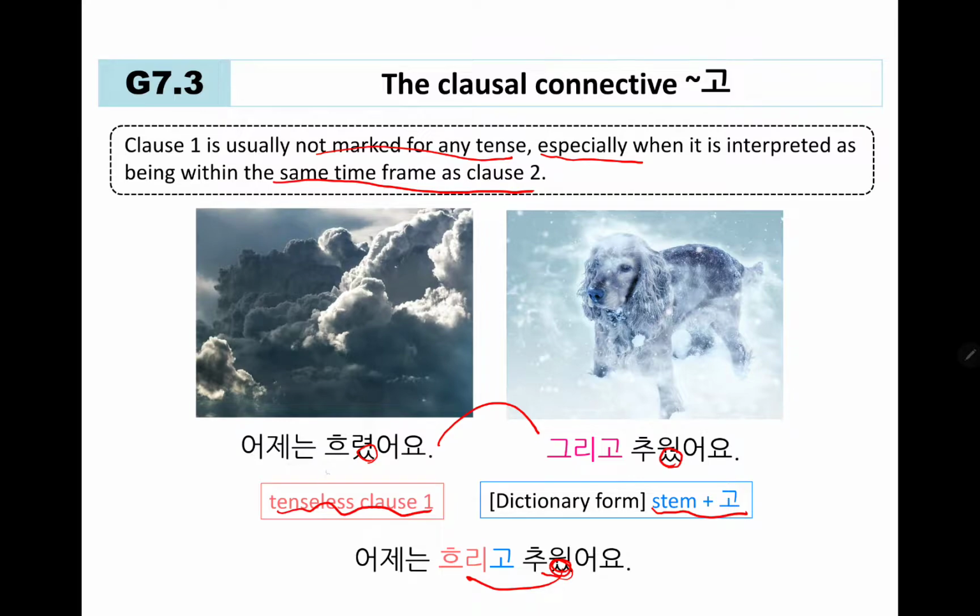Although in its original form, you would have past tense here, 흐렸어요 and 추웠어요. But when you combine with 고, 어제는 흐리고 추웠어요, you do not use past tense on the first clause. So instead of 흐렸고, you just say 흐리고, right?